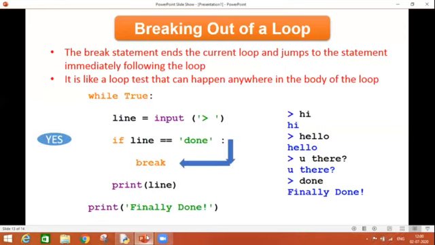Once the condition becomes True, we enter inside the statement. Once we enter inside the statement, we find the word break, which is saying that please get out from the loop. After that, the control will shift outside the loop, where one statement is printed, finally "done", and it will be printed onto my screen. So basically, the break word we use to come out from the loop in such situations where my while loop is infinite.